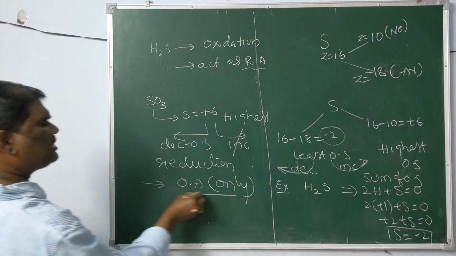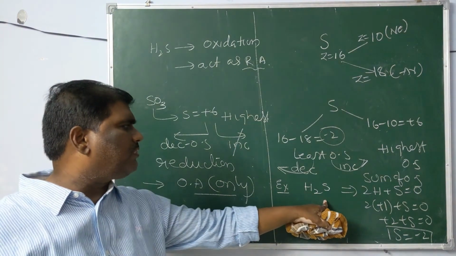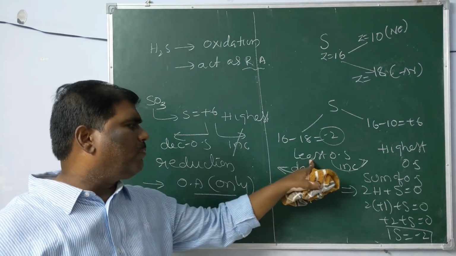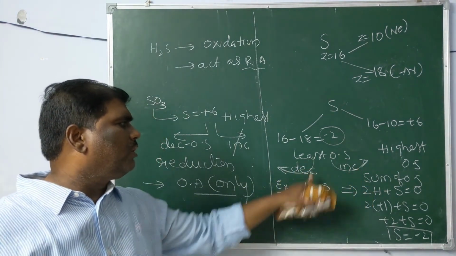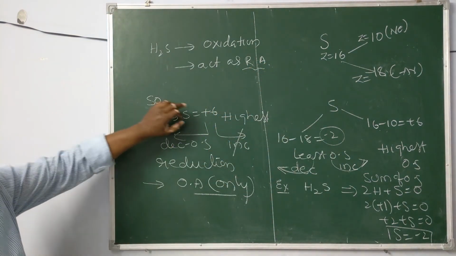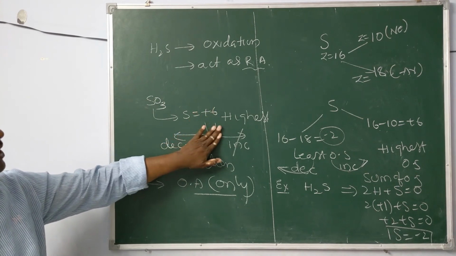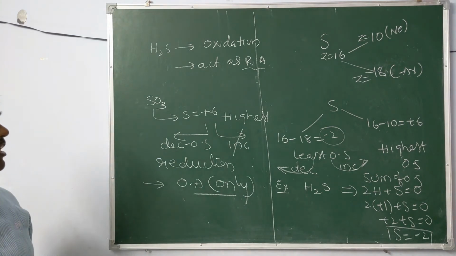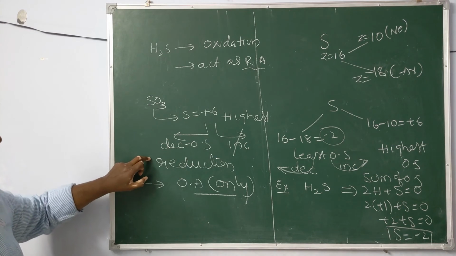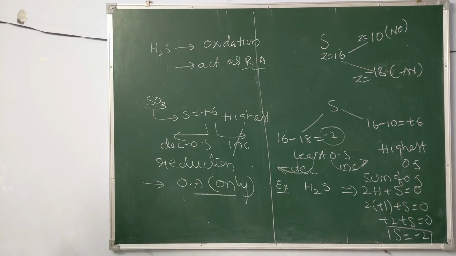Thus SO3 acts as only an oxidizing agent. In H2S, sulfur has the lowest one, no possibility to decrease, only one possibility to increase, to undergo oxidation, to act as a reducing agent. In SO3, sulfur has +6, the highest oxidation state, no possibility to increase further, only possibility to decrease, to undergo reduction. Thus, it can act as only an oxidizing agent.